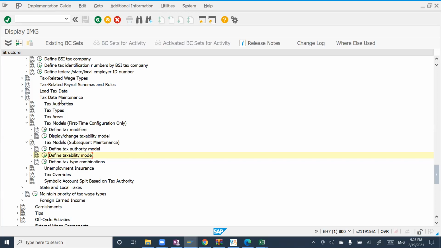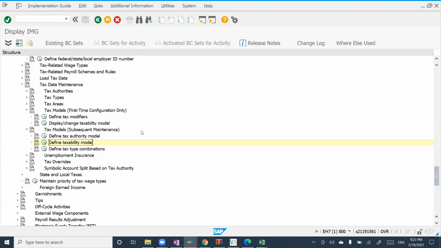Usually in an established system, you don't have to. Yes, yes. If it is a new system, then you can have such kind of thing. But if it's stable, suppose you are running payroll for the last 5 to 10 years, then mostly these are stable. If anything new is coming up, that is a different case. But for the standard which already exists, you do not have to worry about it, because it is subsequent maintenance only. Sometimes you do if there are any kind of changes.